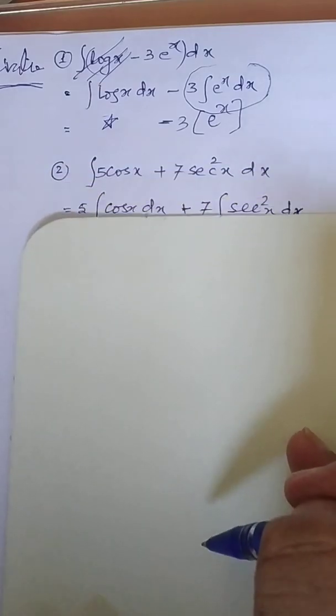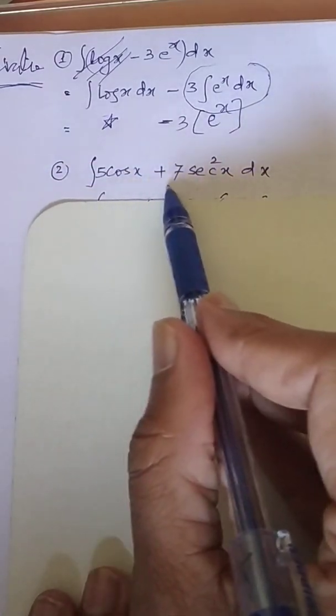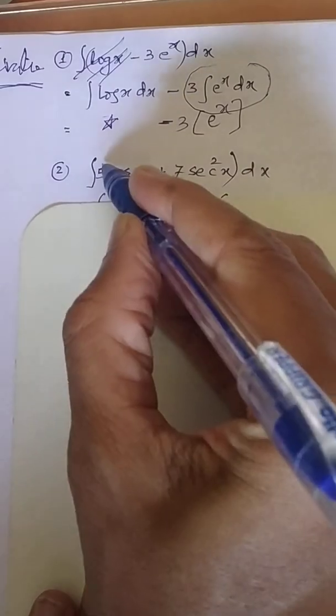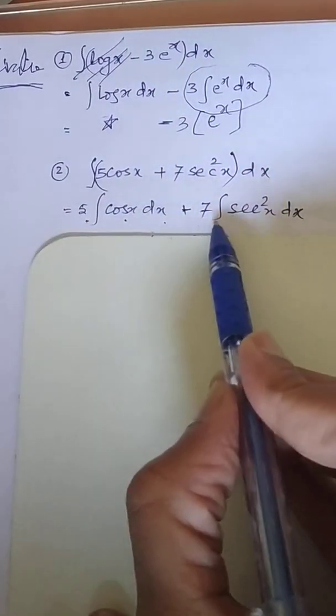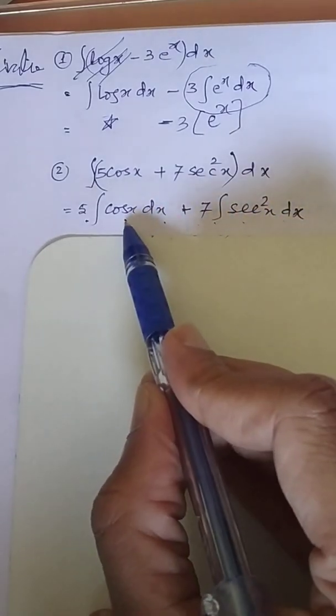Now here is one more question. Integration of 5 cos x plus 7 sec square x. Separately I am taking 5 out, cos x dx plus 7 sec square x. I am asking now, what is the integration of cos x?